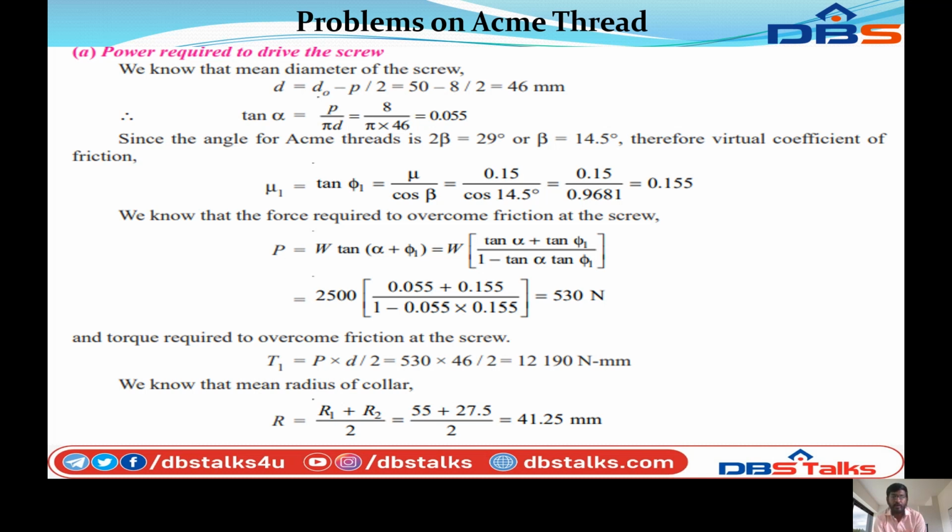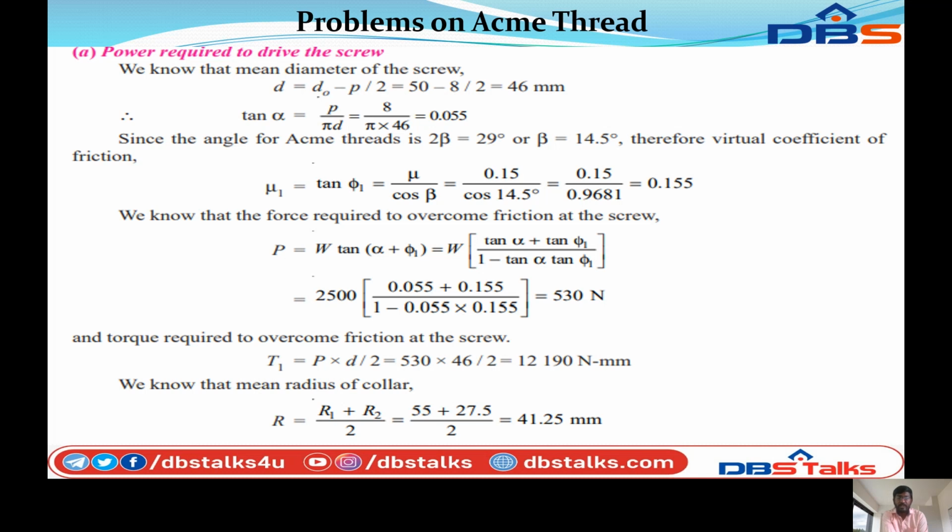So 8 by 2 equals 4, and 50 minus 4 equals 46 mm. Therefore tan α is equal to P by πd, that is 8 by π into 46, which equals 0.055. Since the angle for the ACME thread is 2β equal to 29 degrees, or β equal to 14.5 degrees,